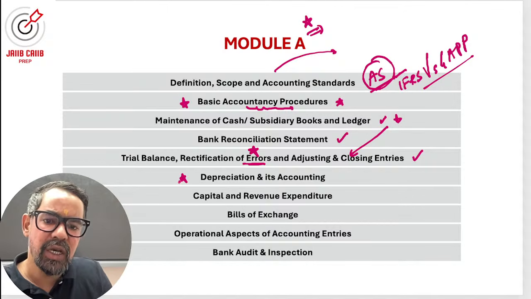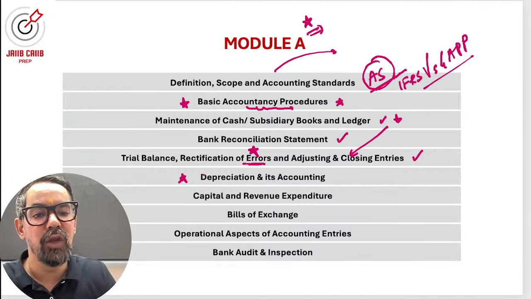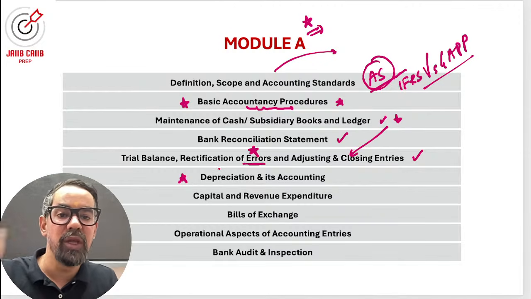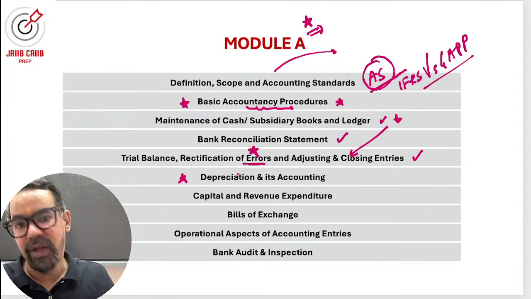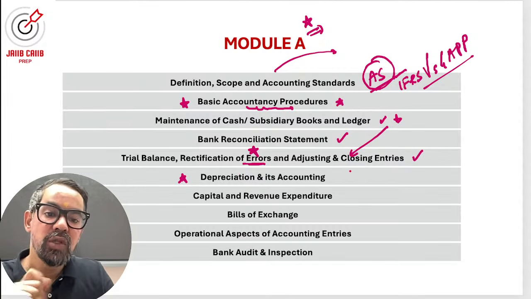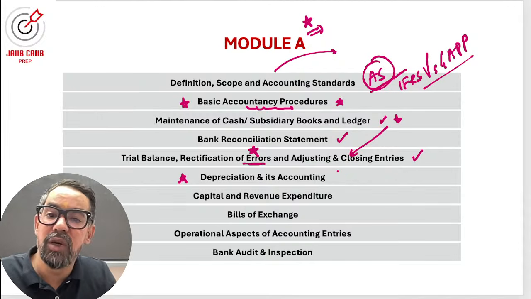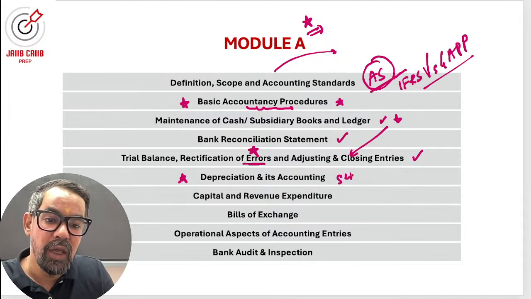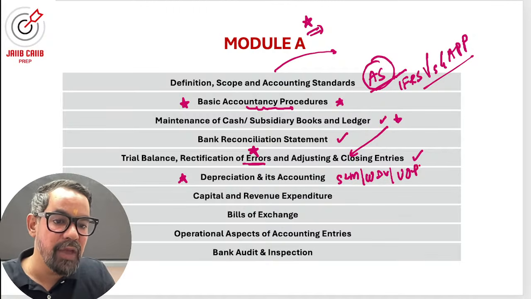Depreciation and its accounting. Every time they ask 2 questions, and mostly these are numericals. If they want to keep the numerical portion on the higher side, they'll ask you like 1 question. Definitely it will be based on numericals. So they have given 4 methods of depreciation: straight line method, written down value method, diminishing balance, unit of production. These 3 are very important ones.